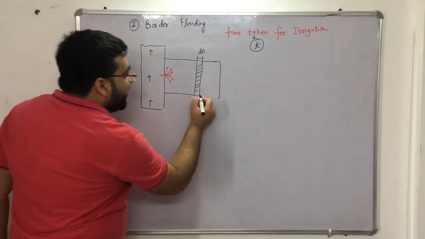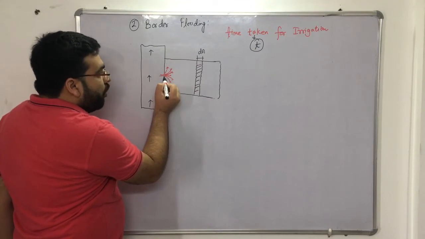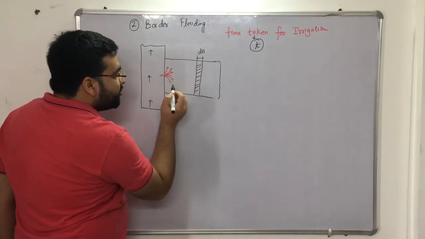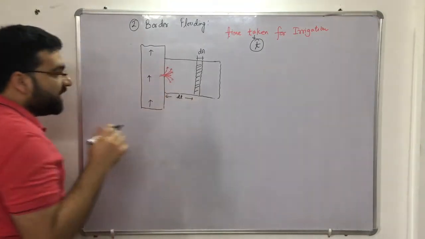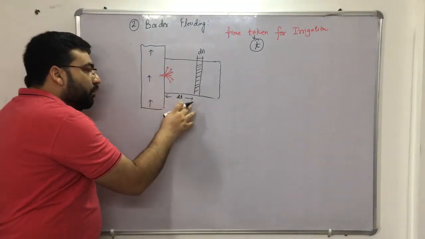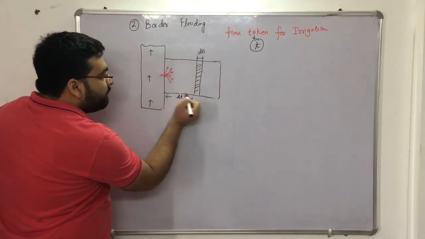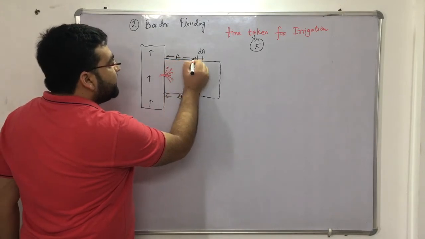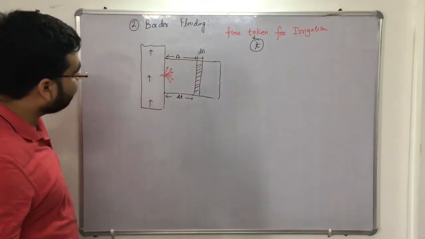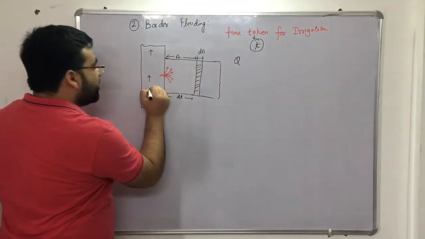And let the time taken by water from this opening to this small strip of area be dt. The time taken by water to reach from this portion to this portion is dt. And the area from this portion to this portion, let us say it is A. Clear? And let Q be the discharge of water.